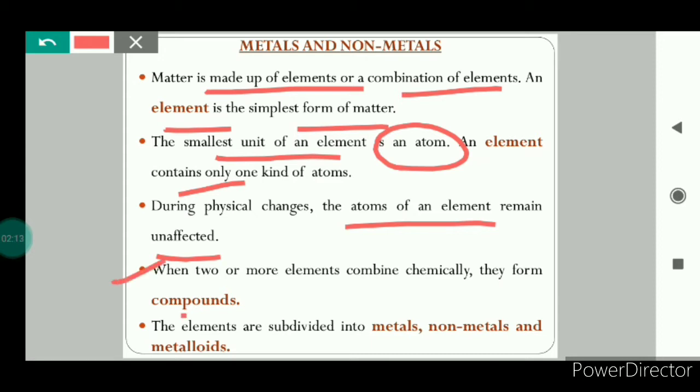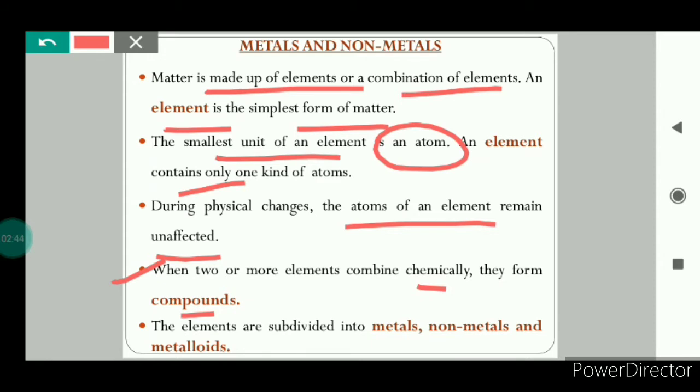Now let us see what are compounds. When two or more elements combine chemically, they form compounds. And the compounds, they have entirely different properties from the combining elements. For example, water. Water is a compound that is formed from hydrogen and oxygen. Water is a liquid and it has entirely different properties from gases, hydrogen and oxygen.